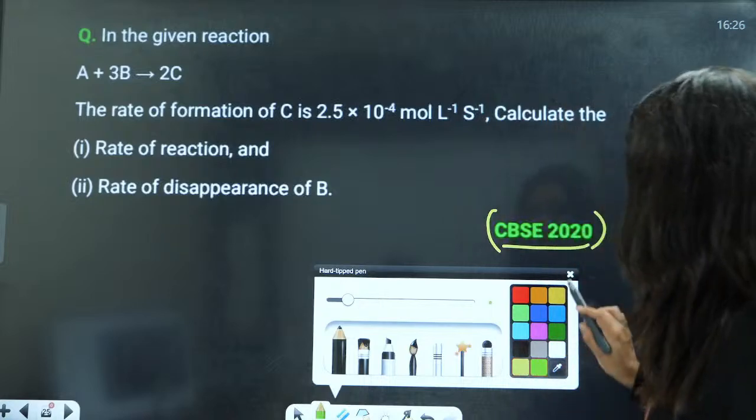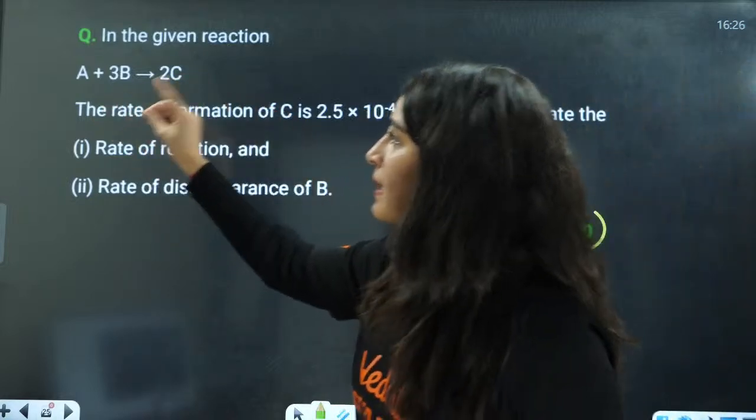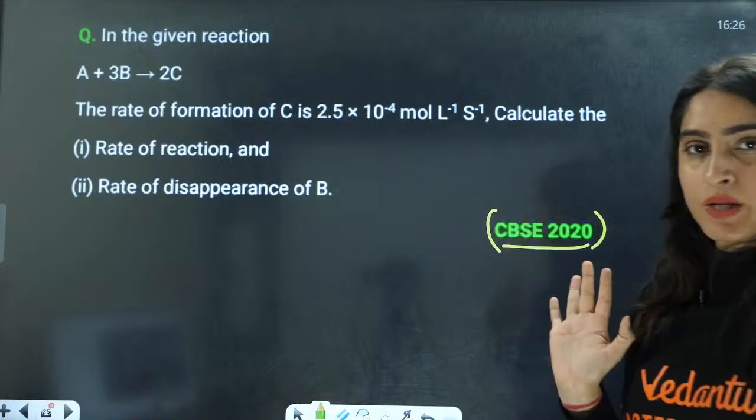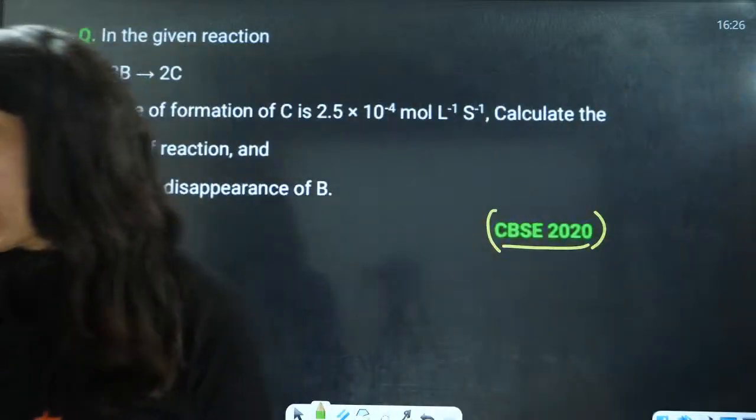So now this is a CBSE 2020 question. A plus 3B gives rise to 2C here. The rate of formation of C is this much. So now let us see how to calculate.